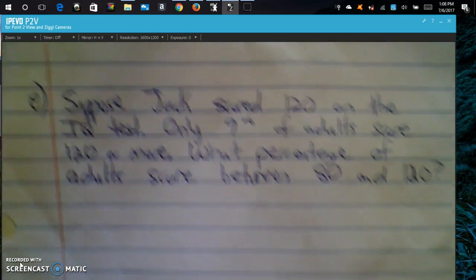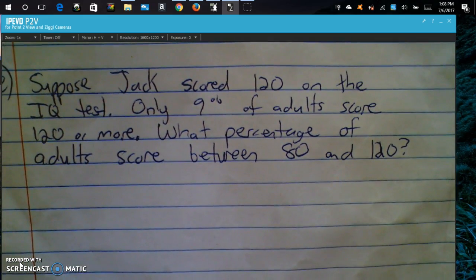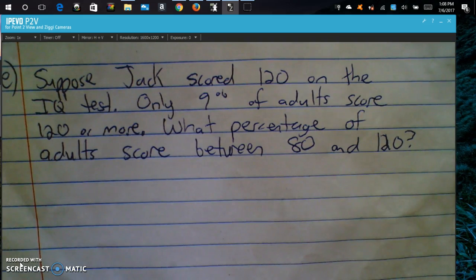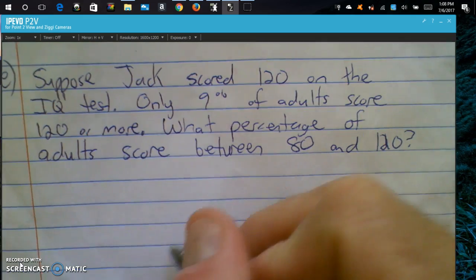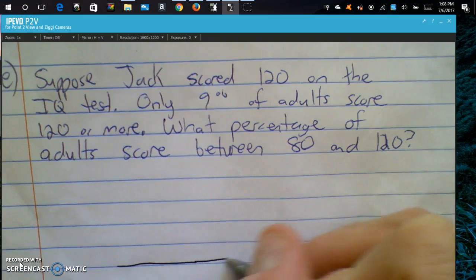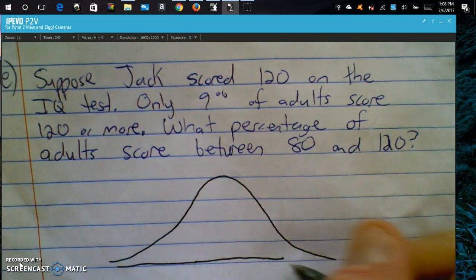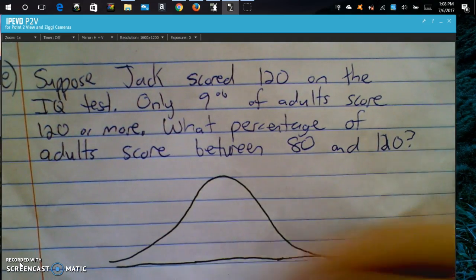The last two problems really aren't dealing with the empirical rule, just how the normal distribution works in general. Part E says, suppose Jack scored 120 on the IQ test. Only 9% of adults score 120 or more. What percentage of adults score between 80 and 120? So I would be limited in the number of questions that I could ask in this manner. But let me give you an idea of what's happening here.